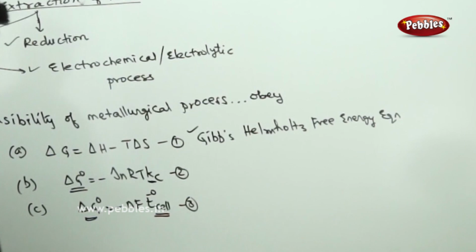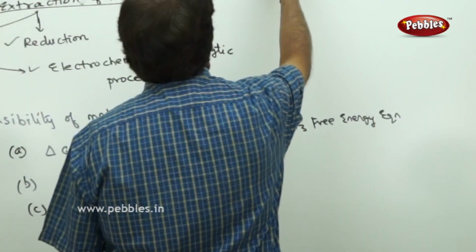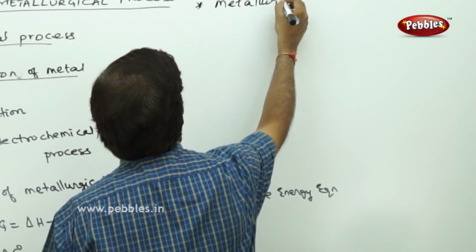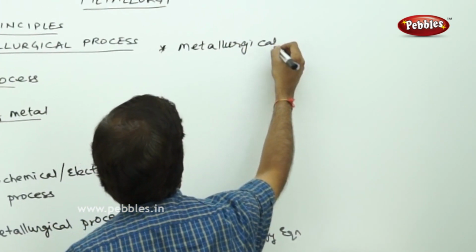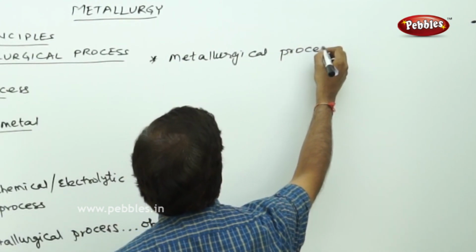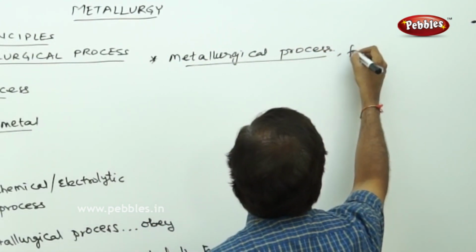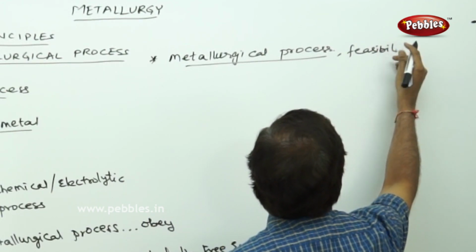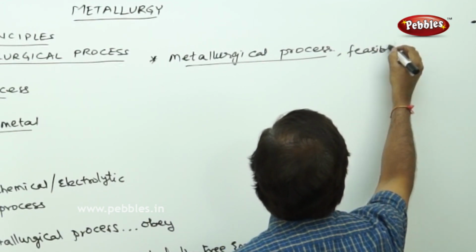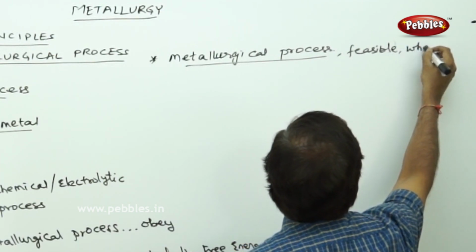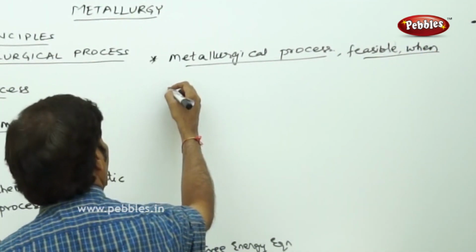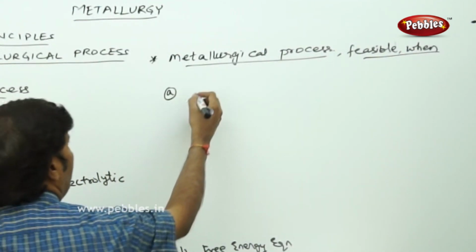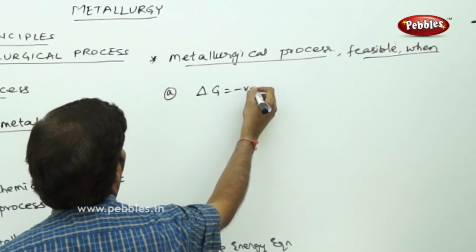So what we need to understand here is that the metallurgical process is always feasible when the conditions are, first, delta G is negative, the standard free energy should be negative.